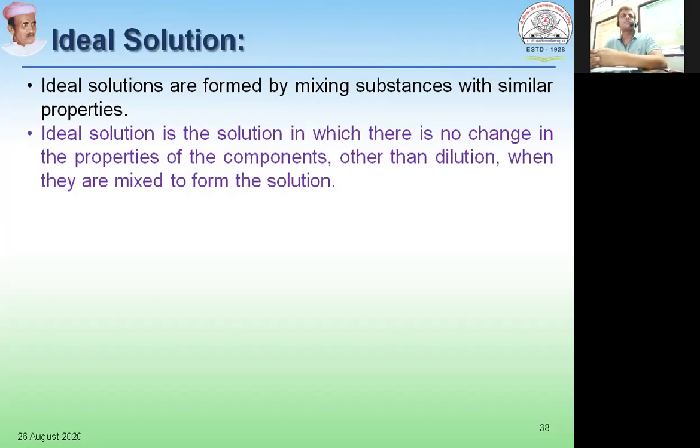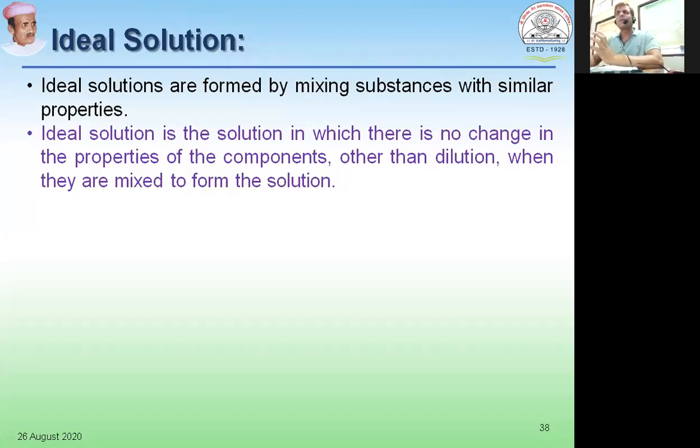Ideal solutions are formed by mixing substances having similar properties. An ideal solution is a solution in which there is no change in the properties of the components other than dilution when they are mixed to form the solution.